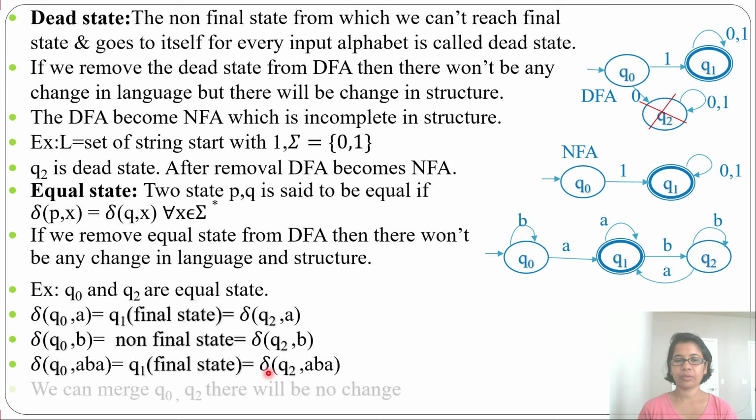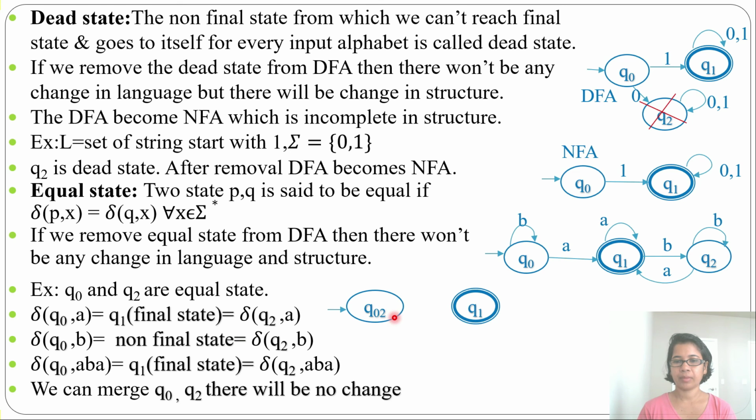So what you can do is merge both Q0 and Q2, and there will be no change. Let me merge Q0, Q2. Now this is one state. Then Q1 will be the same as previous. From Q0,Q2 by B it will go to Q0,Q2, because Q0 on B goes to Q0 and Q2 on B goes to Q2, so it will be a loop to itself.